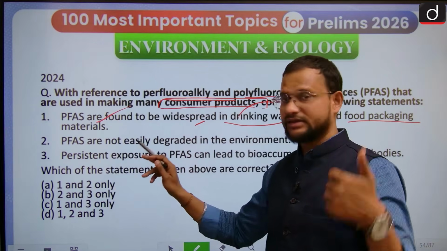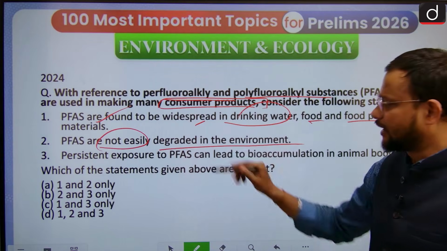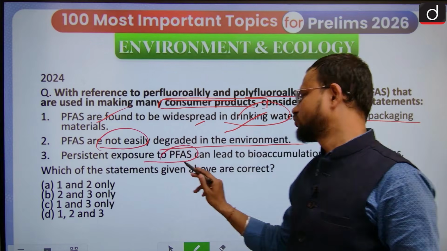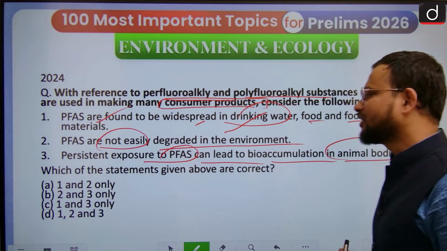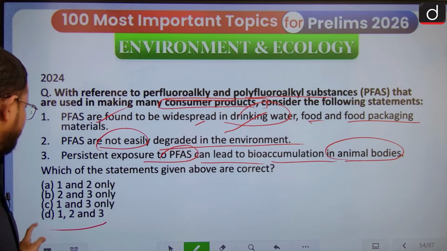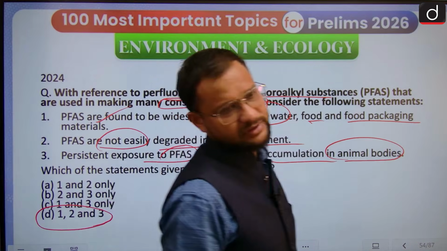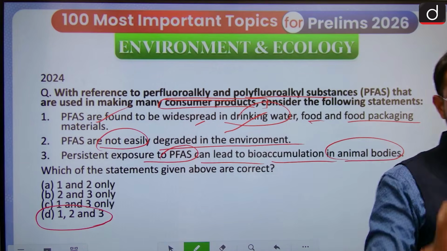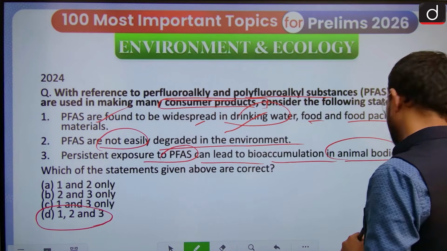They are not easily degraded in the environment, right? And persistent exposure to PFAS can lead to bioaccumulation in animal bodies. They are not easily degraded, and hence the answer to this question is 1, 2 and 3. If you have ever looked at the tag on a plastic bottle, you will find this mentioned.